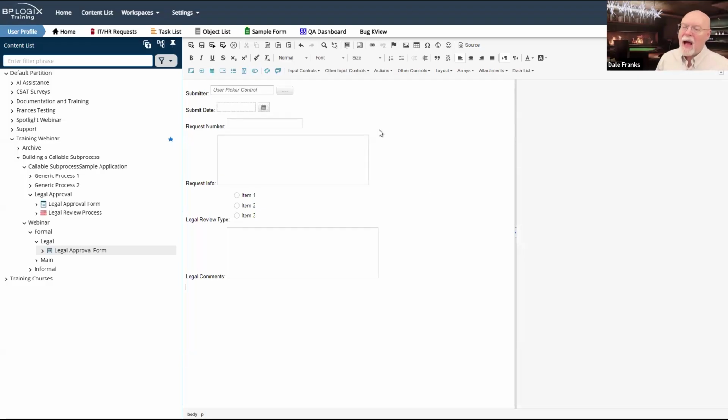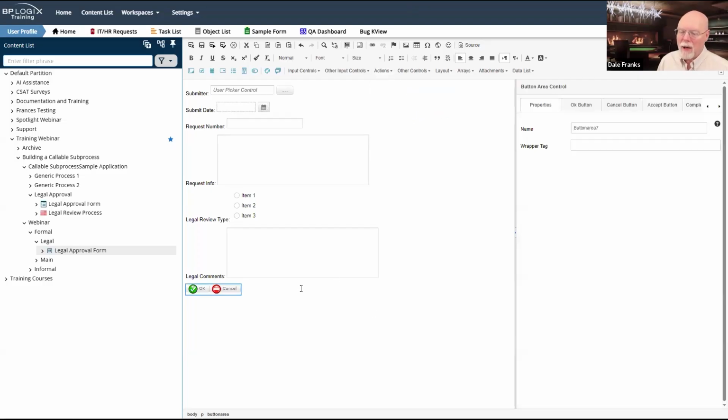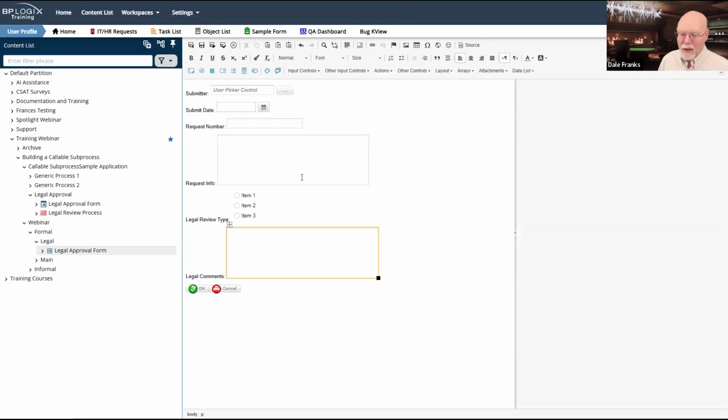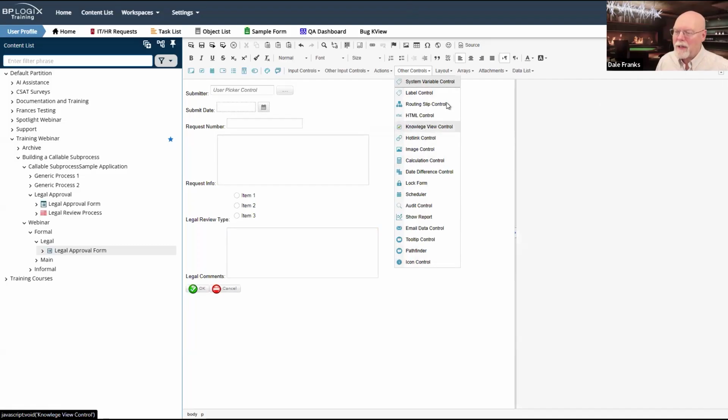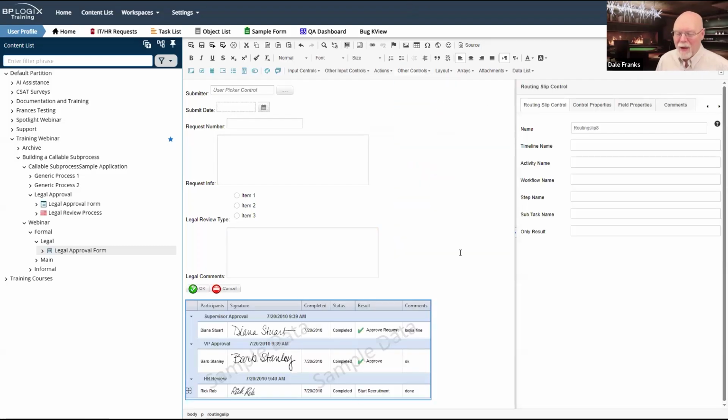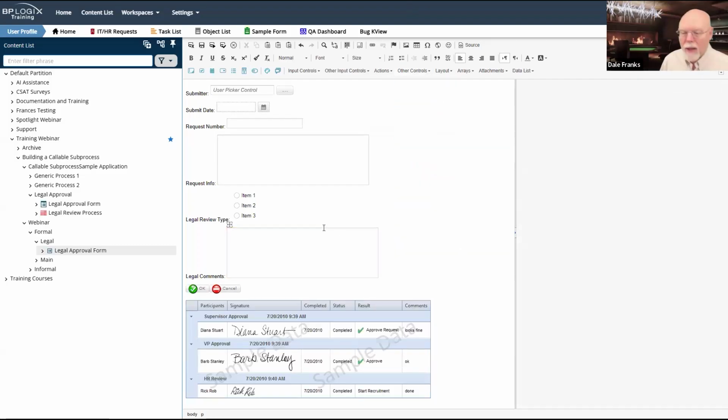And then at the bottom, I'd put in my standard stuff, right? You'd put in a button area, and below your button area, we can go ahead and put in, what do you call it? A routing slip. That's what you call it. And we'll drop in a routing slip control there.